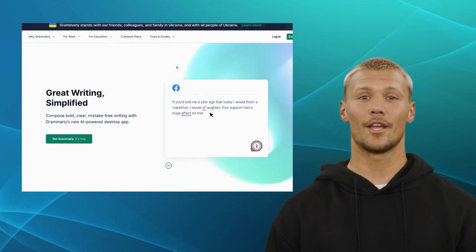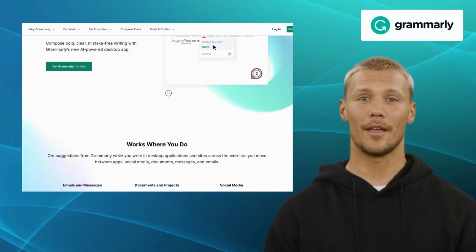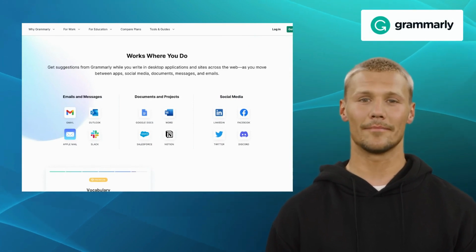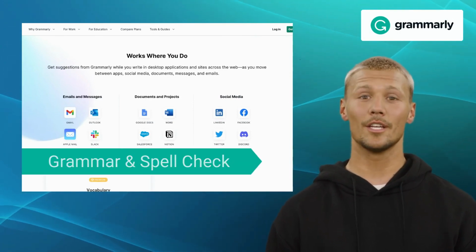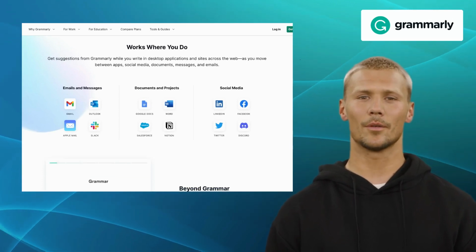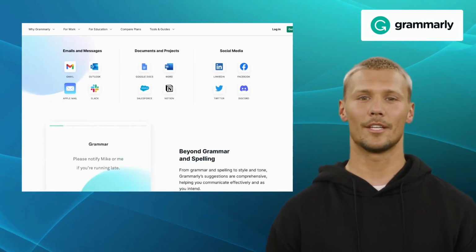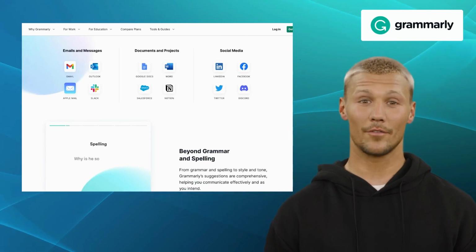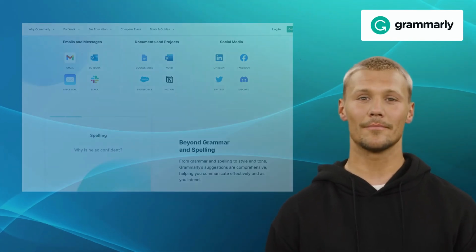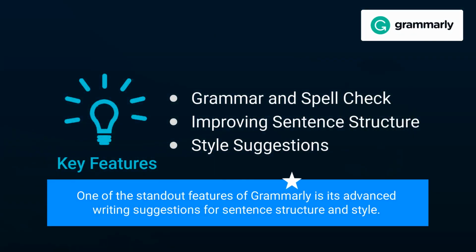Next one on our list is Grammarly. Grammarly is an advanced writing assistant that offers a wide range of features to enhance your writing. It offers features like grammar and spell check, improving sentence structure, and style suggestions. With its intuitive interface and browser extension, Grammarly is a great tool for writers, students, and professionals who want to improve their writing skills. One of the standout features of Grammarly is its advanced writing suggestions for sentence structure and style.